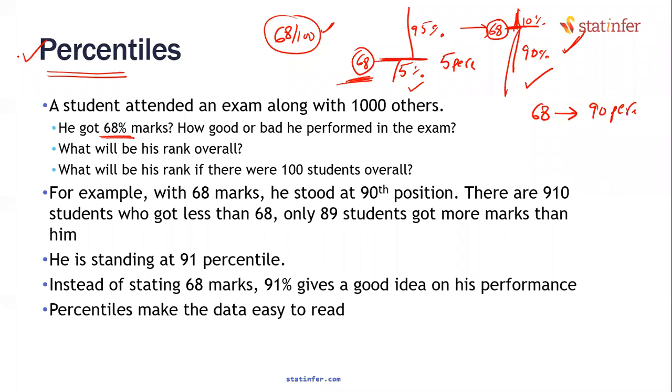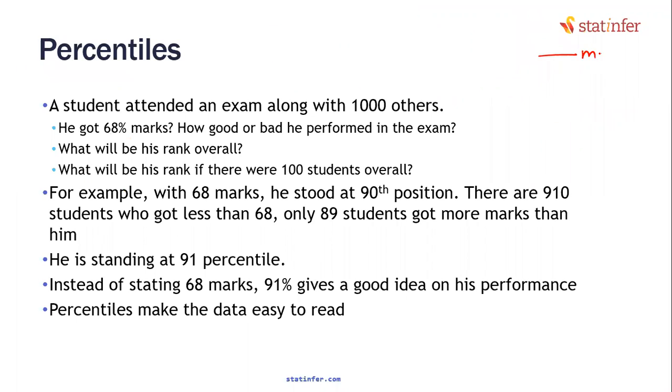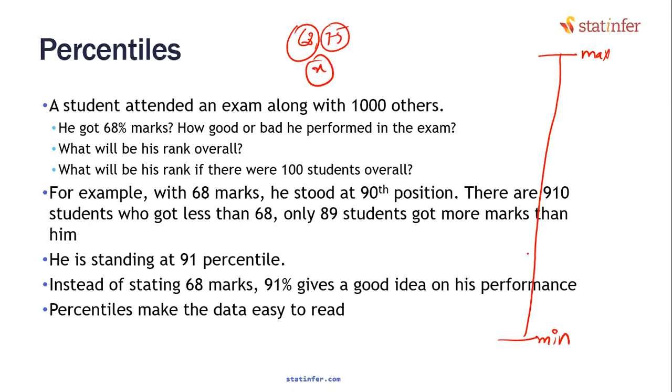Sometimes it's a good idea to look at the percentile value. What do you mean by percentile? Percentile means you arrange the data from maximum value to minimum value. Now there is a point in your hand, let's say 68 marks or 75 marks, whatever, X. Check the position of X. Let us suppose X falls here, with the maximum value at one end and the minimum value at the other.